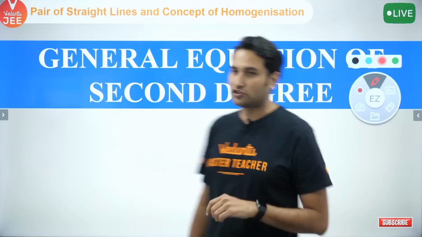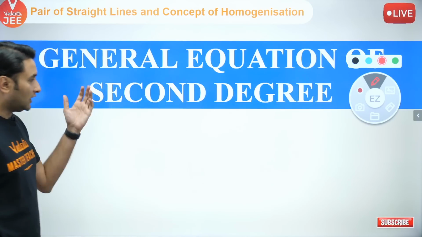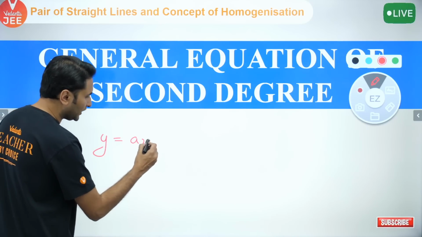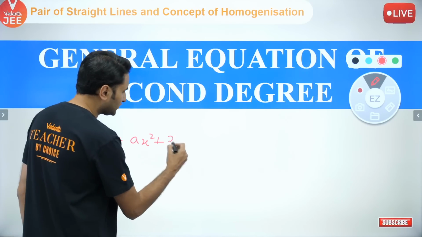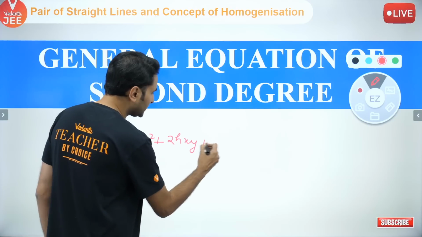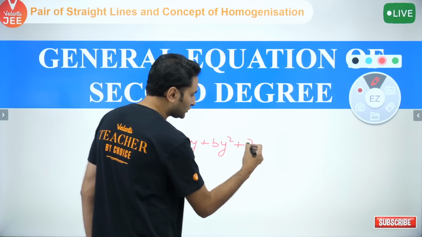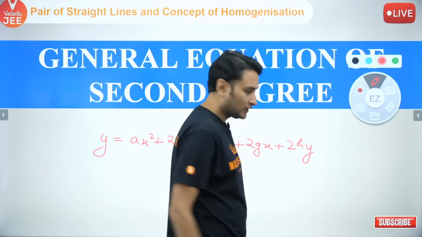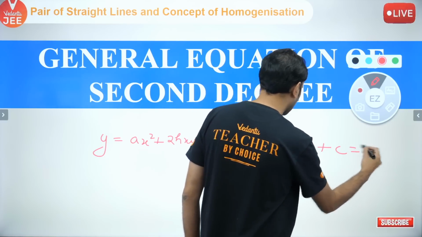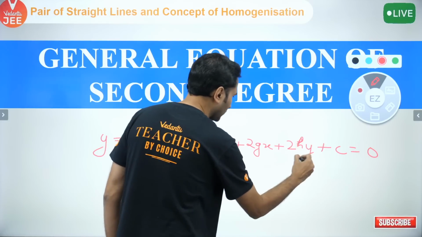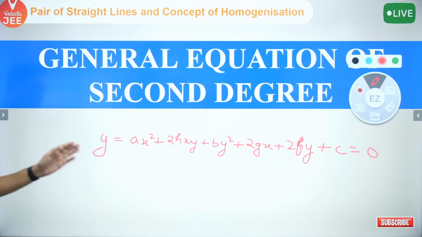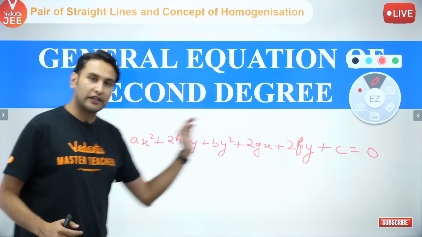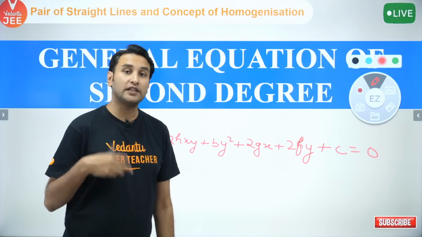So we are talking about the general equation of second degree. How is it like? Say ax square plus 2hxy plus by square plus 2gx plus 2fy plus c is equal to 0. If you look at this, children, the highest degree is 2. It is a general equation of degree 2, but in how many variables?